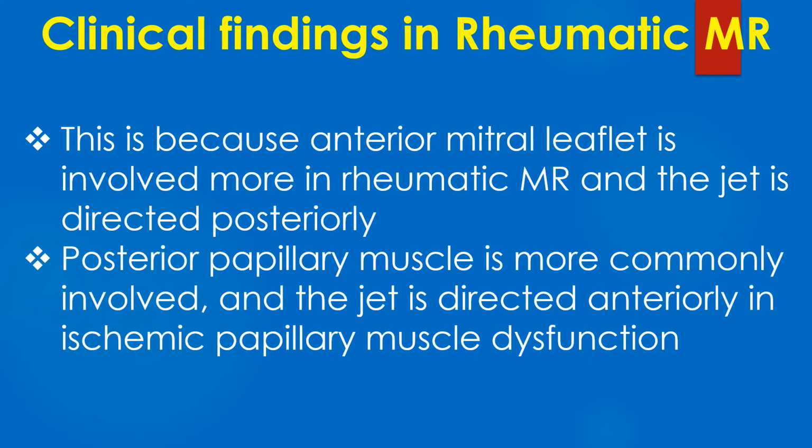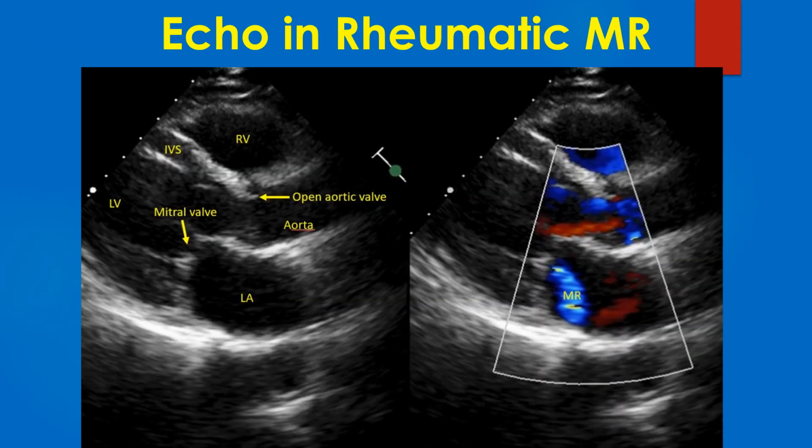This is because anterior mitral leaflet is involved more in rheumatic MR and the jet is directed posteriorly. Posterior papillary muscle is more commonly involved and the jet is directed anteriorly in ischemic papillary muscle dysfunction. Echocardiogram showing posteriorly directed MR jet in rheumatic heart disease.